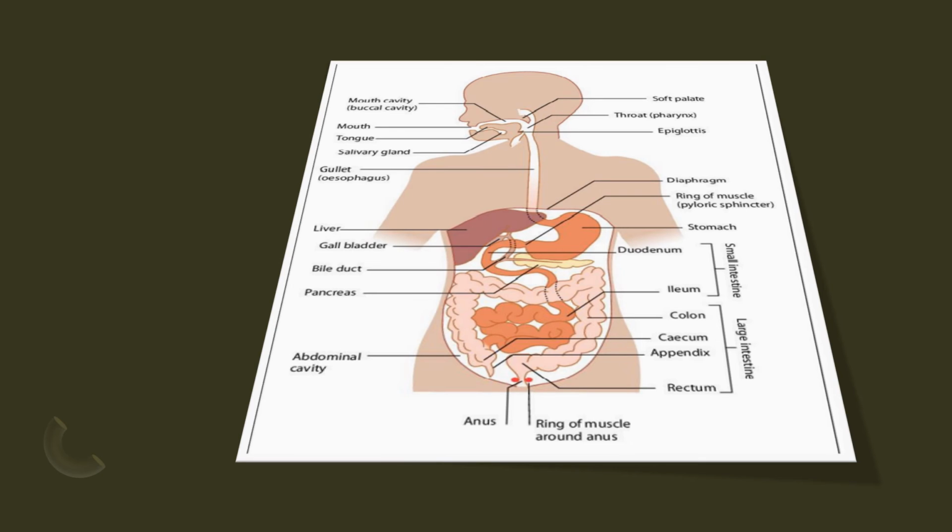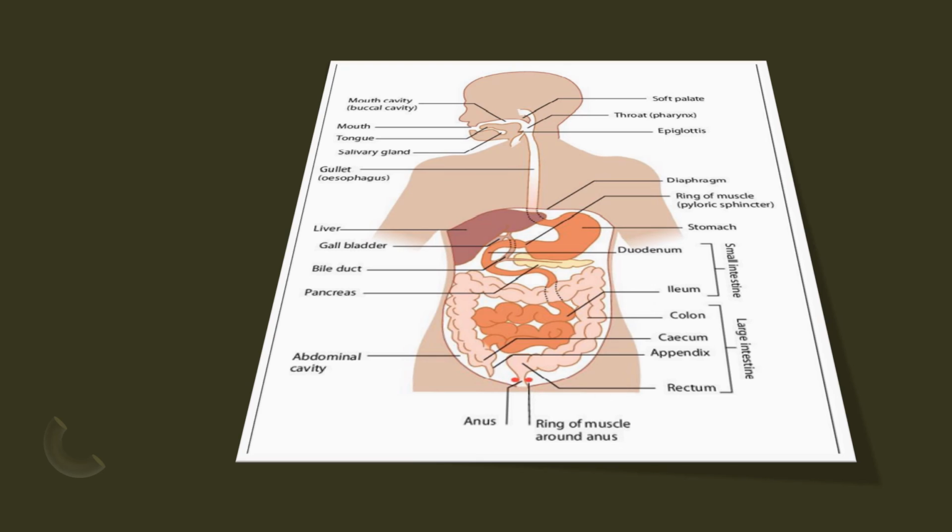Up next is, of course, our small intestine. The small intestine secretes sucrase, maltase, lactase, and peptidase that complete the digestion of starch and protein. It also absorbs products of digestion into the bloodstream. And finally, the small intestine also absorbs water, ions, and vitamins into the bloodstream.